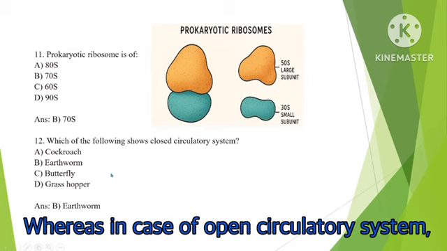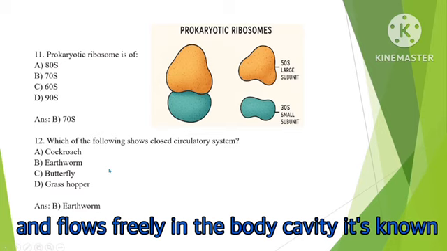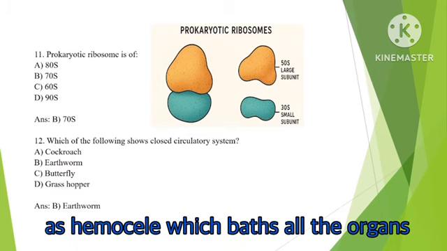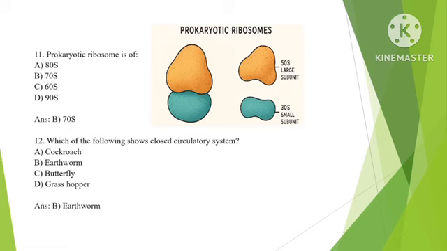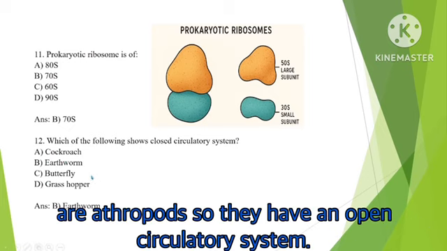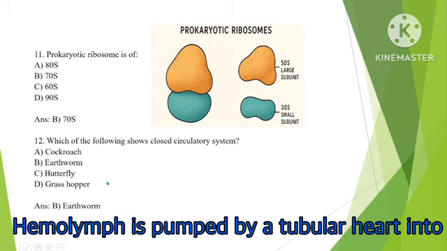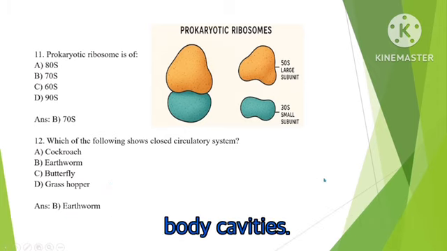Whereas in case of open circulatory system, the blood or hemolymph is not confined to vessels and flows freely in the body cavity. It's known as hemocoel, which bathes all the organs directly. Cockroach, butterfly, grasshopper, these are all arthropods, so they have an open circulatory system. Hemolymph is pumped by a tubular heart into body cavities.